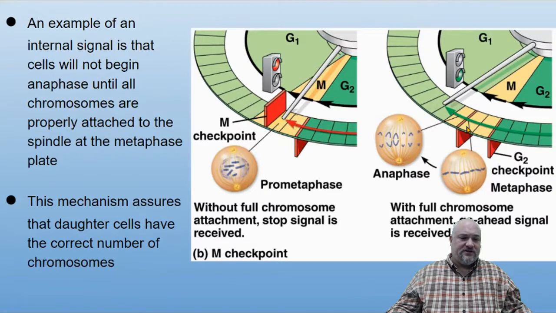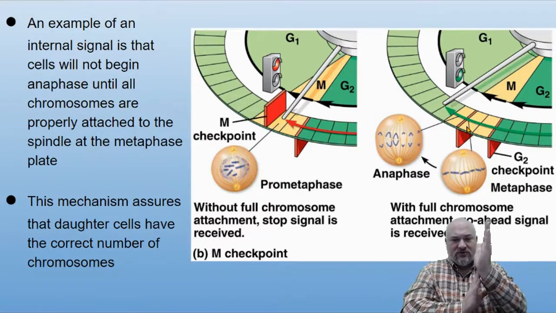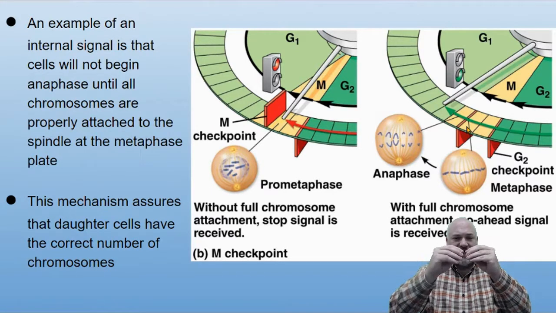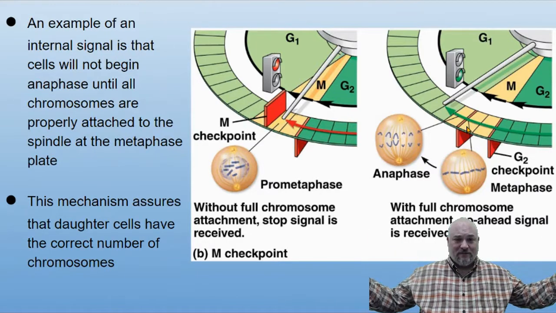Another example of an internal signal is that cells will not begin anaphase until all the chromosomes are properly attached to the spindle at the metaphase plate. So remember, metaphase, you got all of the chromosomes lined up in the center, and you got the mitotic spindle attached to both sides, so you can pull the sister chromatids apart, to the tops and ends of the cell.